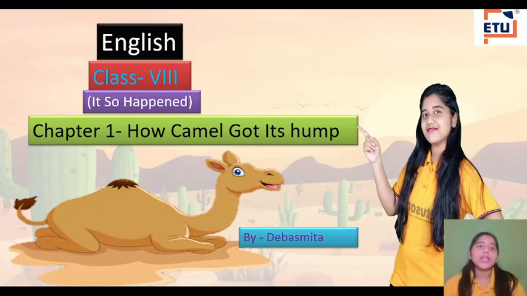I'm Devashmita and I'm your English teacher, and today we are going to read chapter 1 of It So Happened of class 8, and the name of the chapter is How Camel Got Its Hump. Okay, so basically in the front page you can see there is a camel, and you know that camel has a hump. Now in this story we will learn why the camel has a hump. So let's proceed.